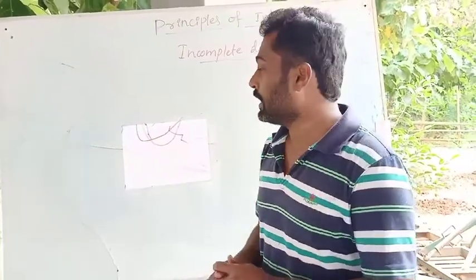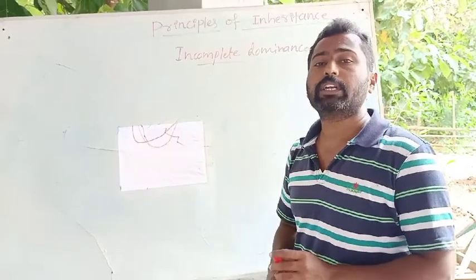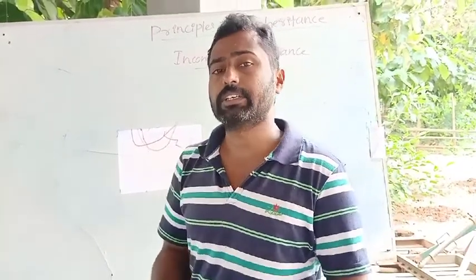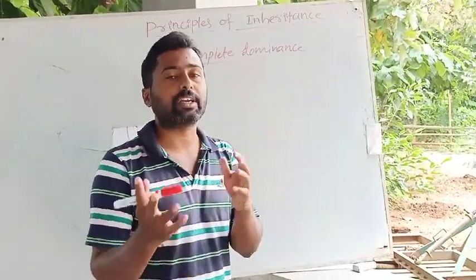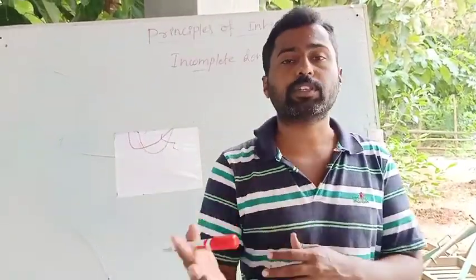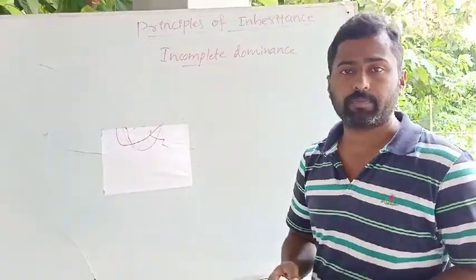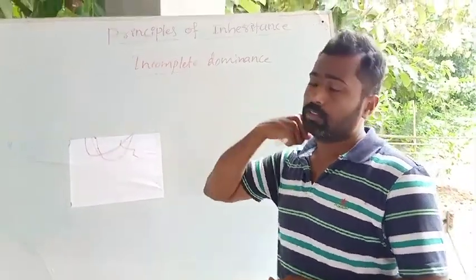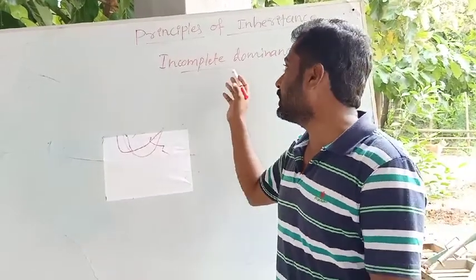So mainly the concept called incomplete dominance is a deviation from Mendelism. You know what is Mendelism? That is nothing but the set of rules which were proposed by Gregor John Mendel. It means the credit goes to Mendel. Actually it was proposed by Correns, but he gave the credit to Mendel because of the pioneering work that was conducted by Gregor John Mendel. So the deviation from Mendelism is what is called incomplete dominance.